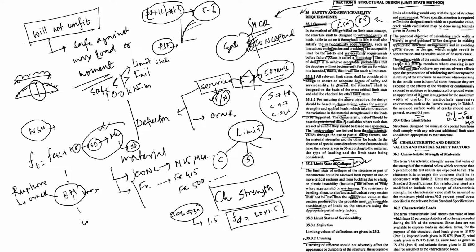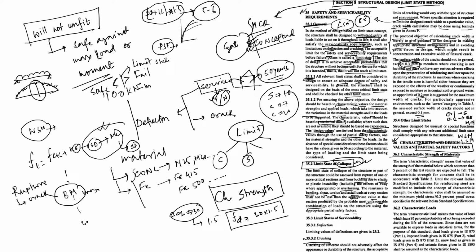That partial safety factor is the major difference between WSM and limit state. It is a huge difference between the two. So first we talk about the characteristic strength of material. That is basically the design strength of every material.